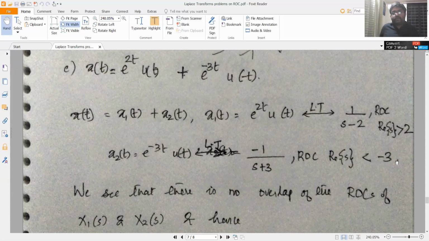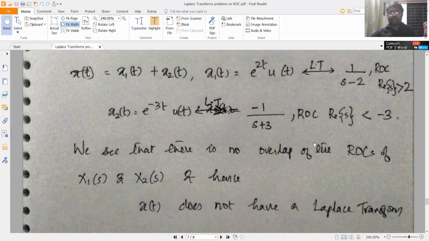So what does it mean? The first ROC is real part of s greater than 2, and the second ROC is real part of s less than minus 3. So there is no intersection between the individual ROCs. So there is no region of convergence for x of t. Or in other words, X of s does not converge anywhere on the s plane. So there is no point in finding a closed form expression for the Laplace transform. There is no Laplace transform.